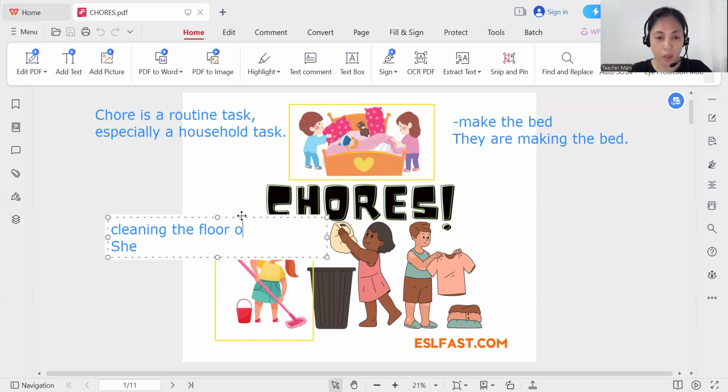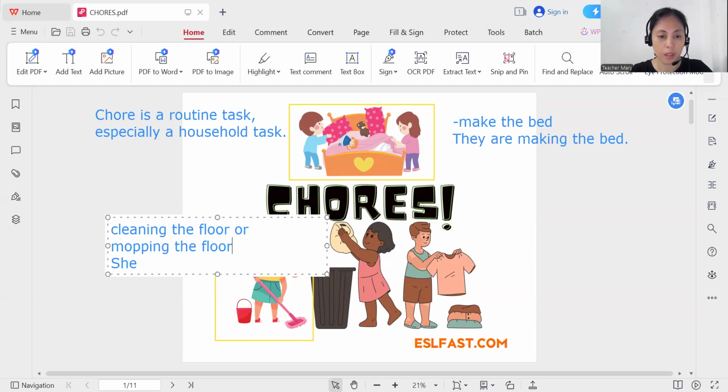Cleaning the floor or mopping the floor.